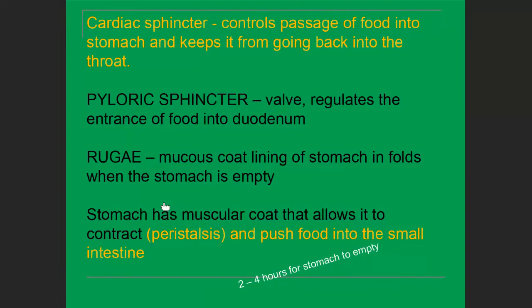Rugae is the mucus coated lining of the stomach in folds when the stomach is empty. The stomach has a muscular coat that allows it to contract. This contraction is called the peristalsis movement and pushes the food into the small intestine. About 2 to 4 hours the food remains in the stomach, and the stomach gets empty after 2 to 4 hours.